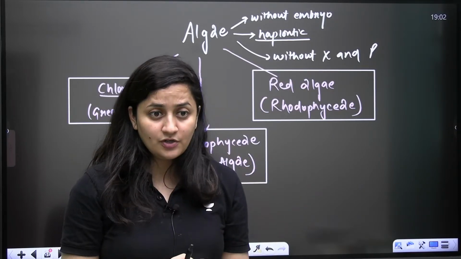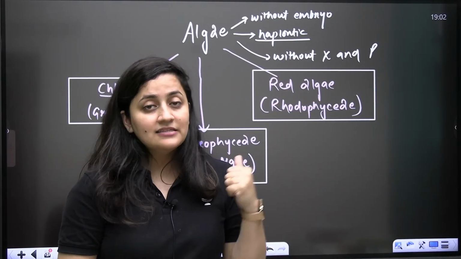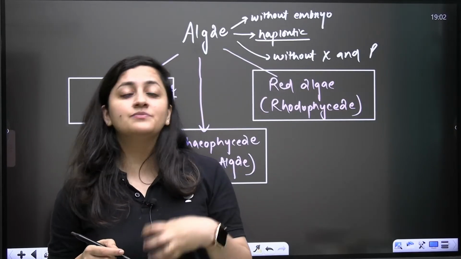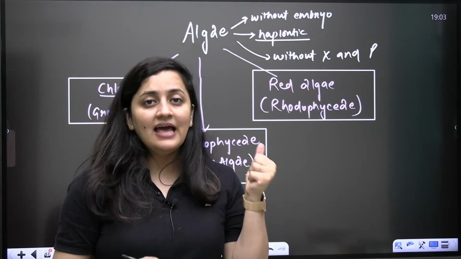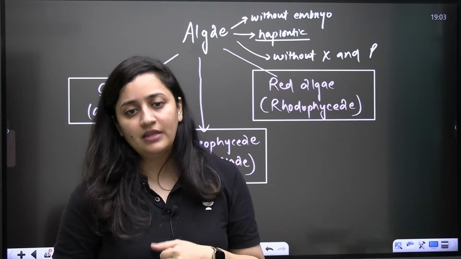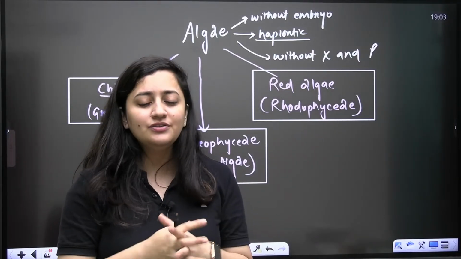So this is what we have covered today, and in part 2 we'll complete the rest of the portion. This chapter is important. Three to four questions can come in the paper, and four questions means 16 marks. The algae portion is very important. The life cycle portion is very important. Exceptions are very important.